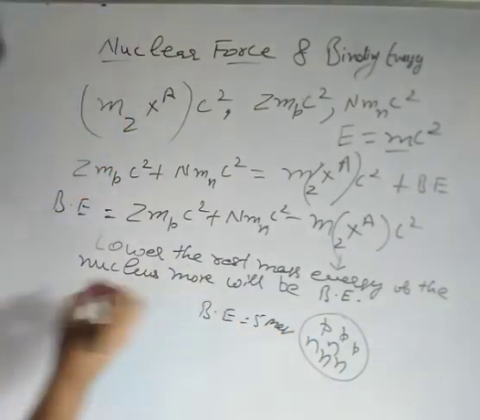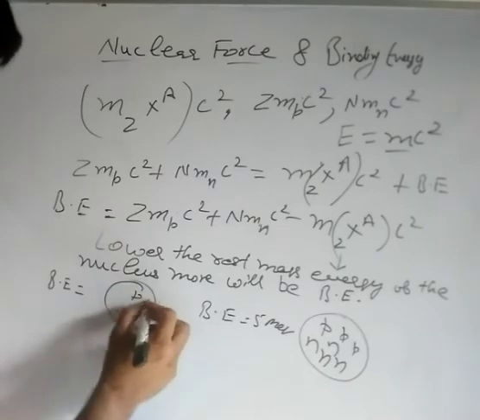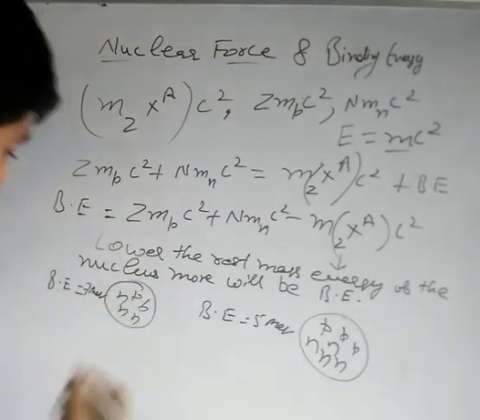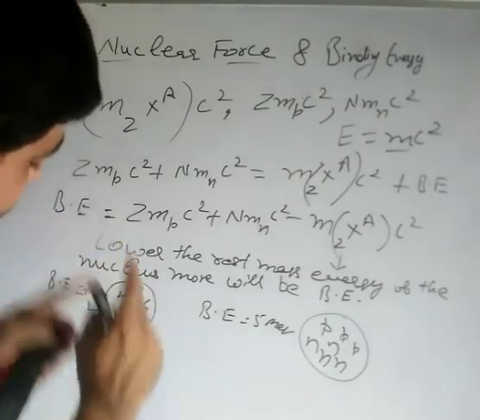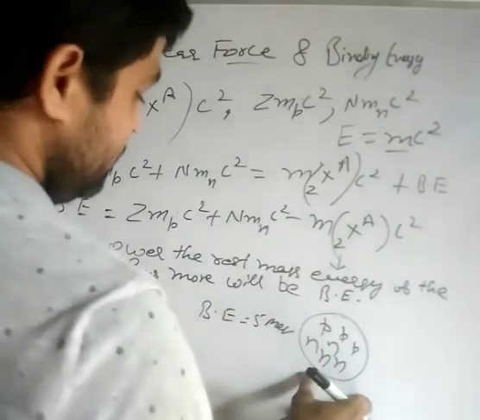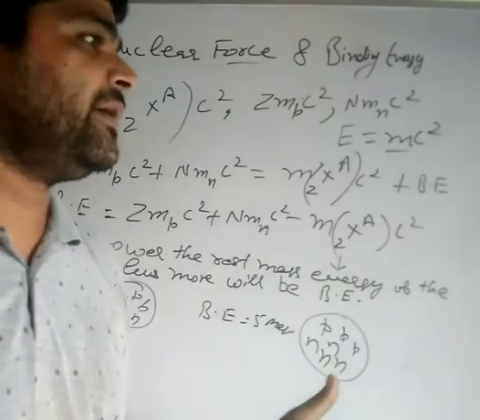Suppose there is another nucleus with a binding energy of 7 mega electron volt. So which nucleus is more stable? This nucleus is more stable because to separate protons and neutrons inside the nucleus you have to supply energy equivalent to 7 mega electron volt, whereas in the other nucleus you only have to supply energy equal to 5 mega electron volt.